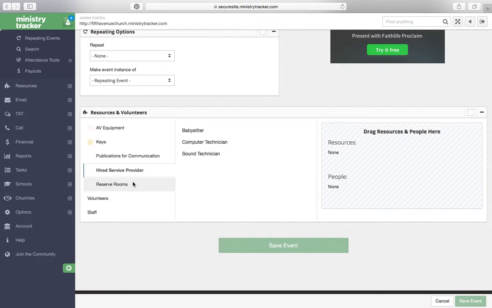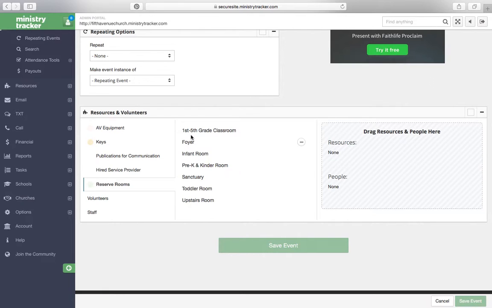Those aren't very common, but then here's one of the most important parts, which is just telling us which room you're going to be in, so this will automatically make it so we don't double book with anybody. If the room you wanted isn't listed, that means that someone is already scheduled to use it at that time. So if you really, really wanted that room, you could go ahead and ask Jay if he could contact the person who is signed up for that room, and he could ask them if they'd be willing to swap with you.